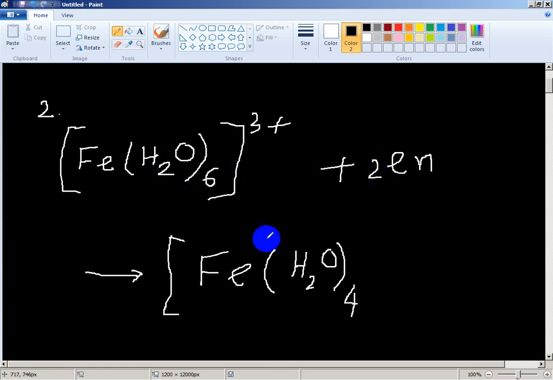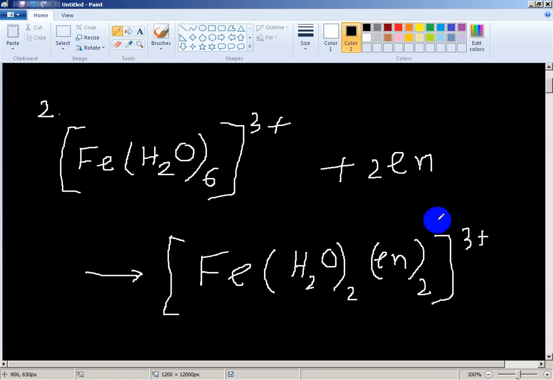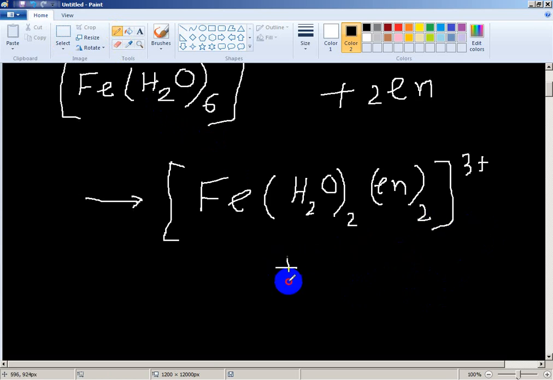So here, 4 are replaced by 2 1,2-diaminoethane, giving the 3+ complex plus 4 water molecules.